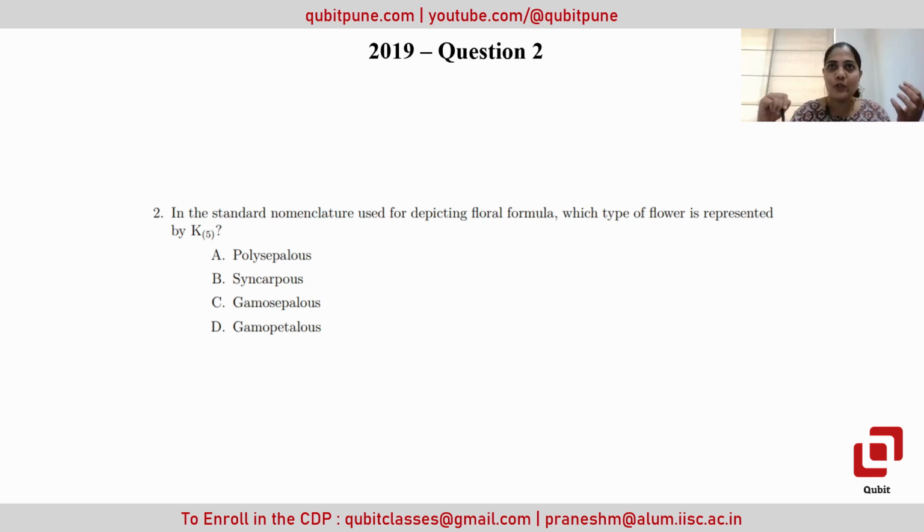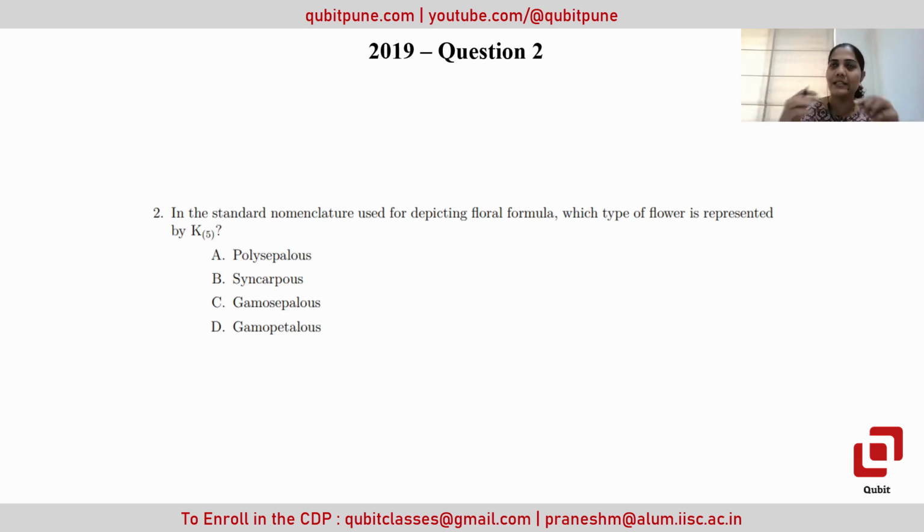So K is the sign used for the sepals, and C is the sign used for petals. Sepals are the green part, which, when we see the bud, is the green petal-like thing covering the bud, and then once the flower is open, we have the petals over it. So K is the representation of the sepals, and then the 5 is the number, and when it's bracketed, when they are joined together to form the structure, that is what we call gamosepalous, that is, the sepals are fused to form that particular structure. So the bracket is the representation of the fusion, and 5 is the number of the sepals.